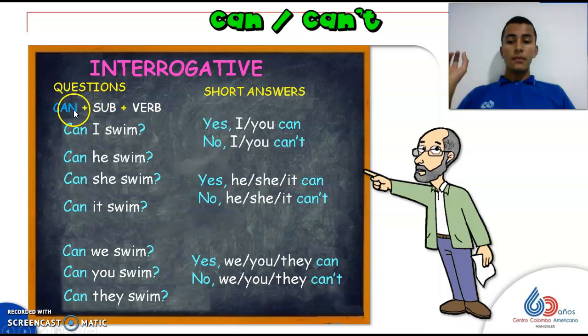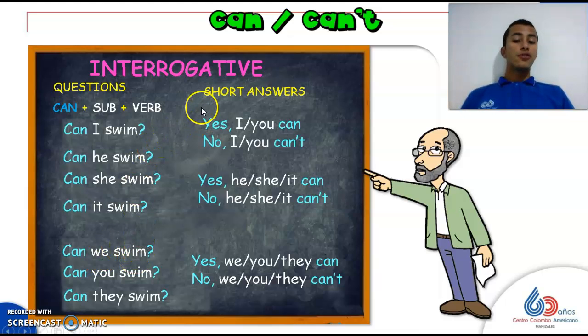So can, subject, plus verb. For example, you are going to repeat after me. Can I swim? Can he swim? Can she swim? Can it swim? Can we swim? Can you swim? And can they swim? So here, with the question, we have to change, as I already said, the place of can. Can, subject, and verb in the infinitive form.